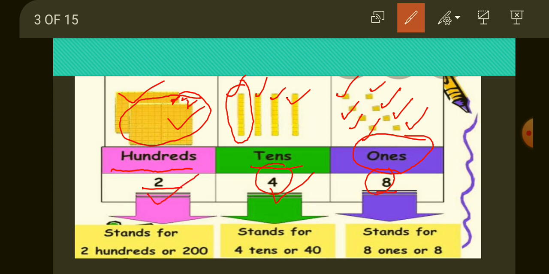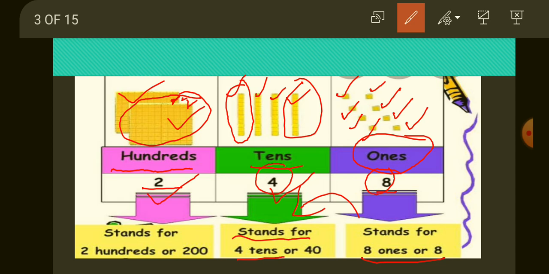So how will you read it? We start from the ones place. 8 ones are here, so it stands for 8 ones, or we can say 8. Let's come to the tens place. It stands for 4 tens. Why do we say 4 tens? Because 10 small blocks make a ten.